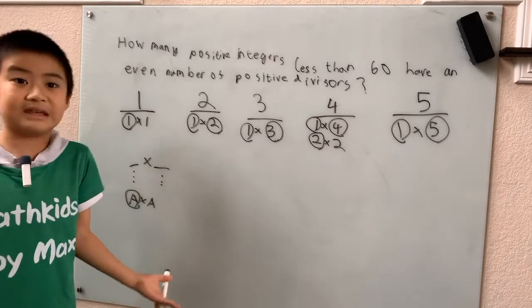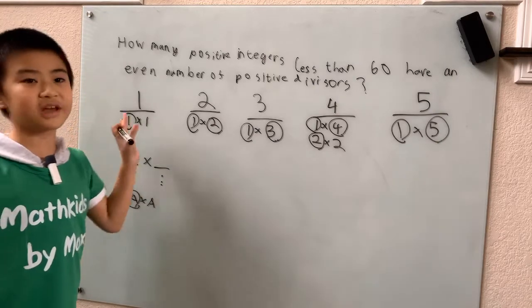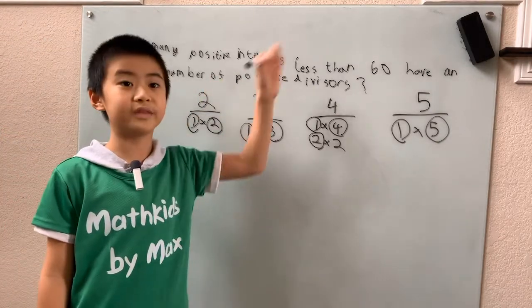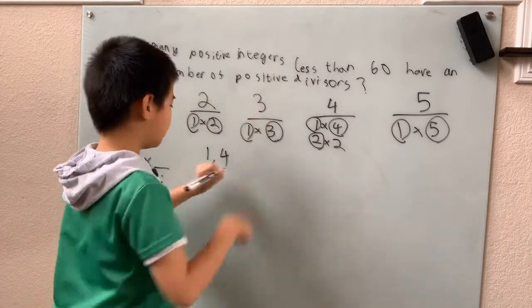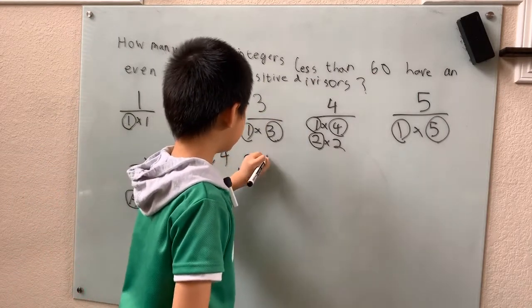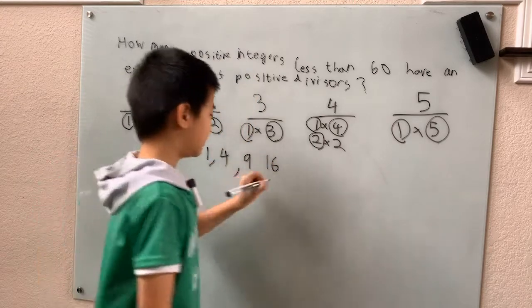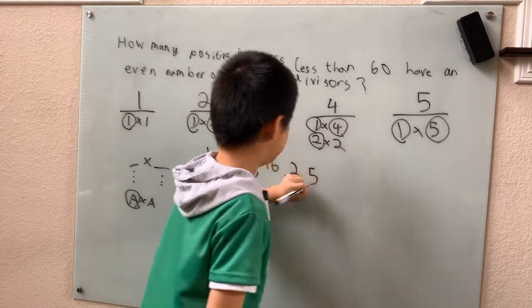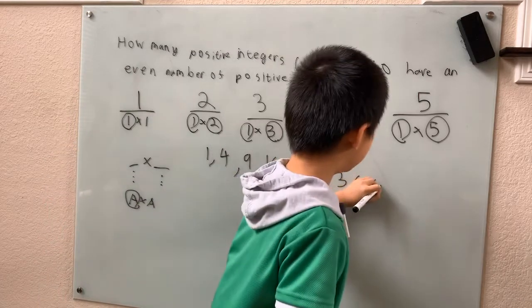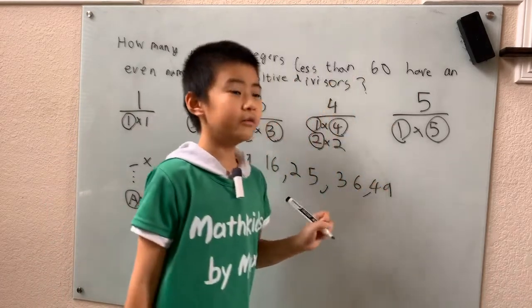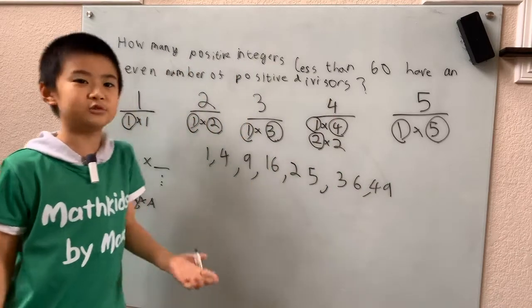So now we just have to count the number of perfect squares from 1 to 60. Well, that's pretty easy. 1 and 4, 9, 16, 25, 36, and 49. All of these have an odd number of divisors. 8 squared is 64. That's too large.